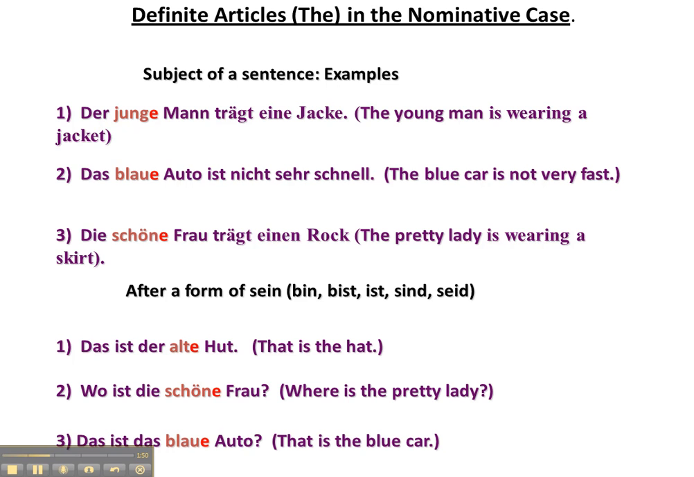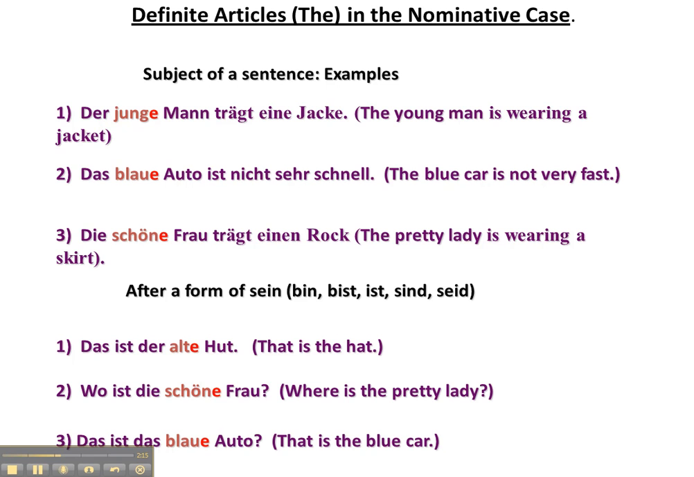So for example, der junge Mann trägt eine Jacke. The young man is wearing a jacket. Das blaue Auto ist nicht sehr schnell. The blue car is not very fast. Die schöne Frau trägt einen Rock. The pretty lady is wearing a skirt. Notice how all of the adjectives here are just adding an E.